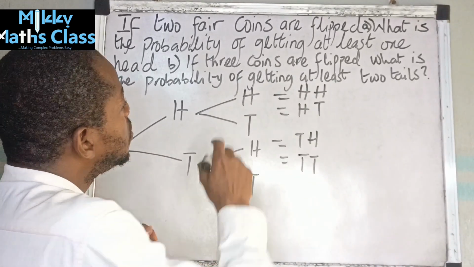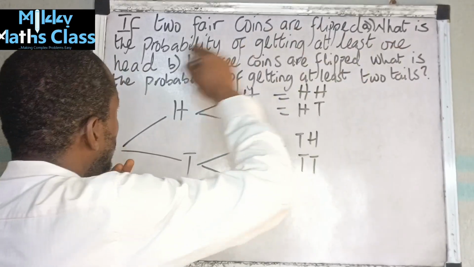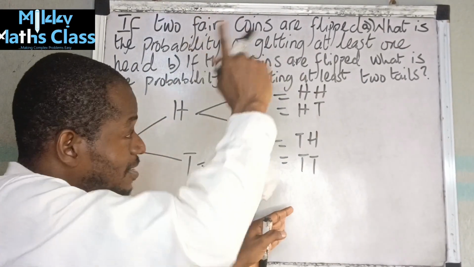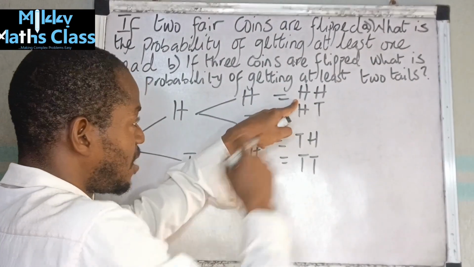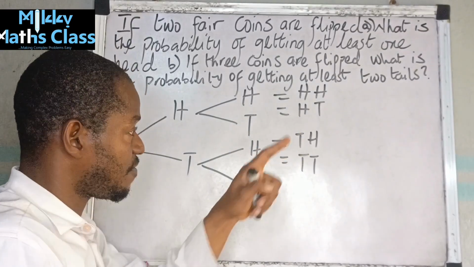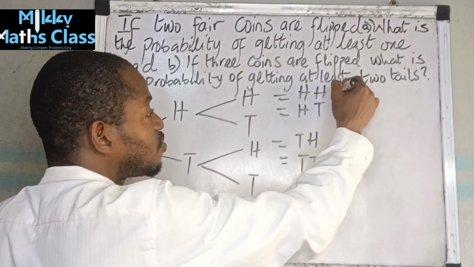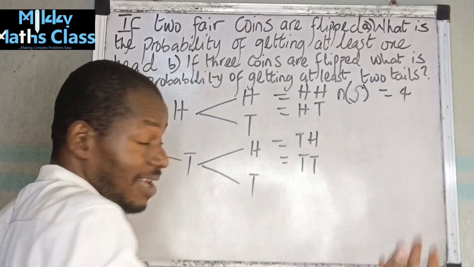Now, look at the question. It says, what is the probability of getting at least one head? That means in all this, at least one head. In this place, look at it, I have one head here. Then in this other place, I have one head here. The sample space is 4. 1, 2, 3, 4. 4 possible outcomes I can have.